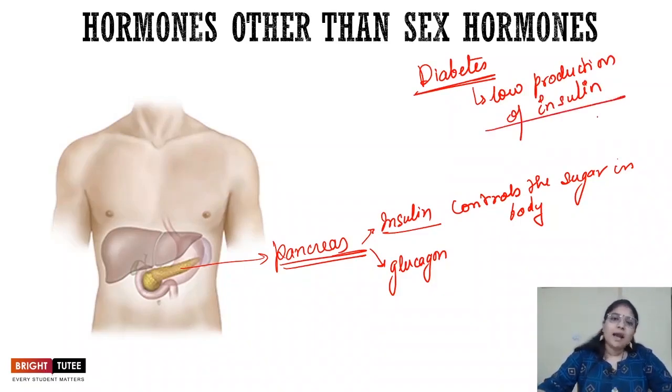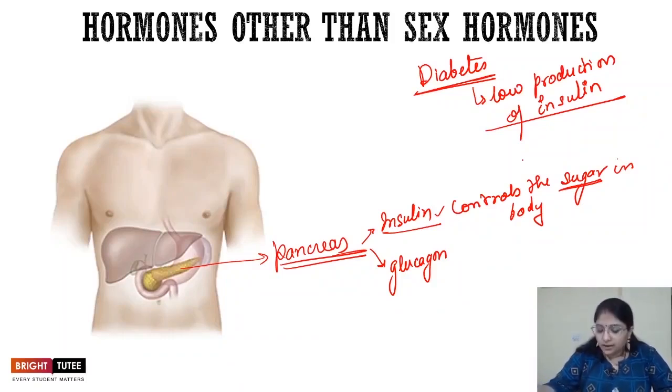So what exactly is the function of insulin? Let's understand that. Whenever there is an increase in the amount of sugar in the body, the pancreas releases insulin. What insulin does is convert the sugar into glycogen, and the glycogen gets stored inside the body.